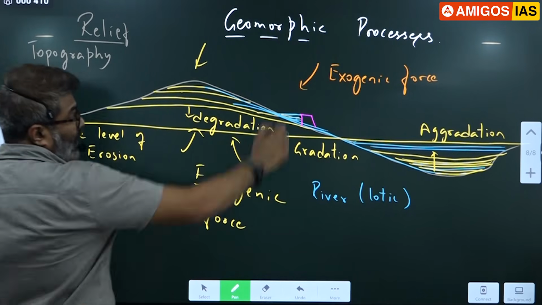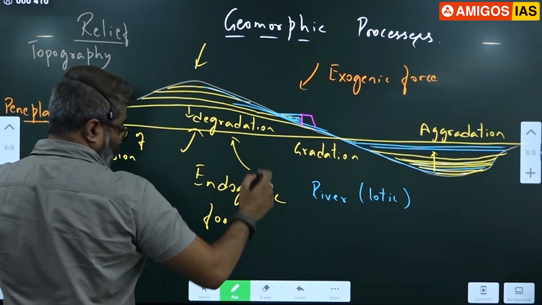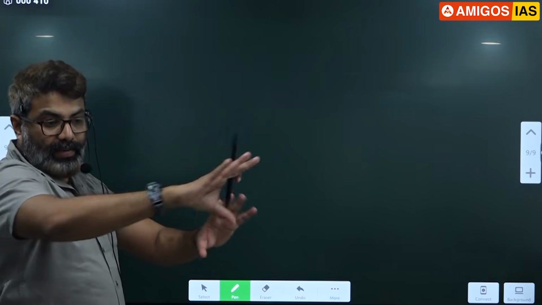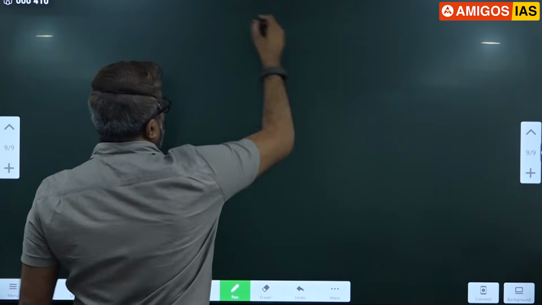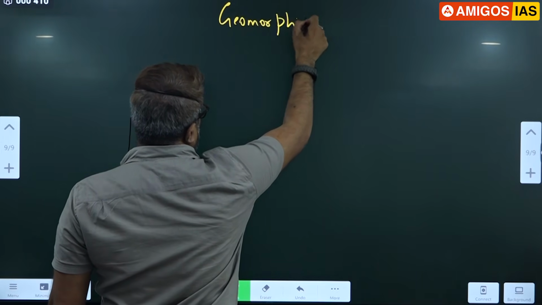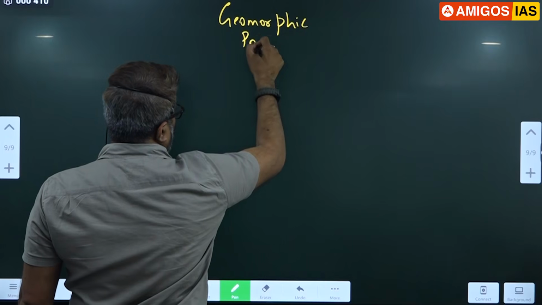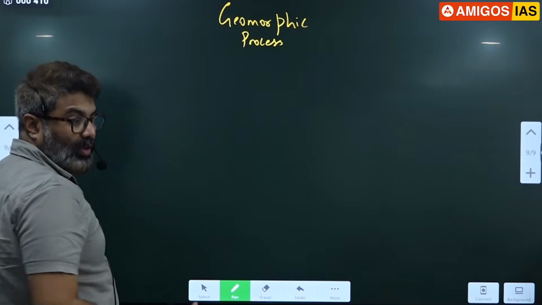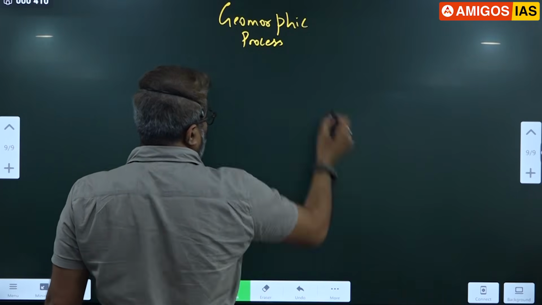Okay. So now I'll classify geomorphic processes. Keep your notebook like this, sideways. Same topic, everything gets summarized now. Wait for me to write, then you'll know how much space you need.